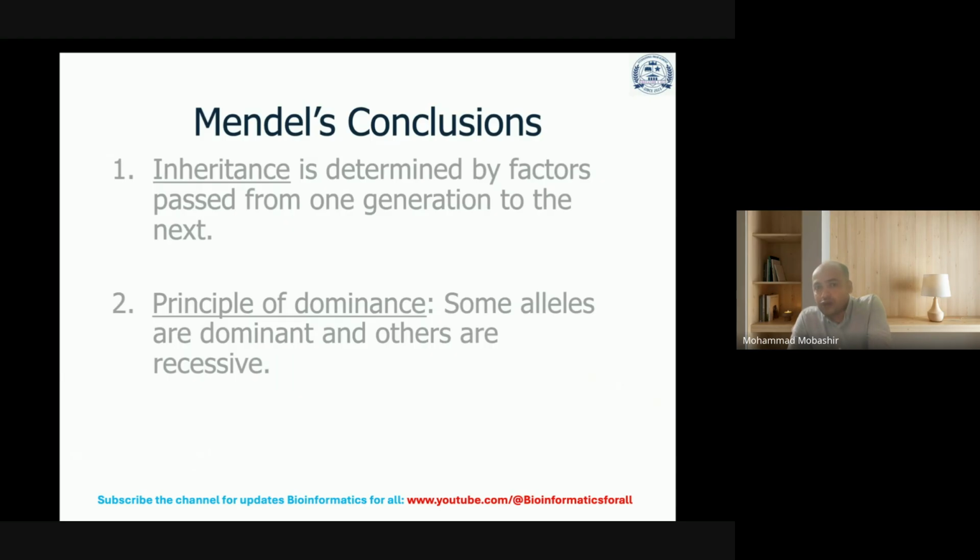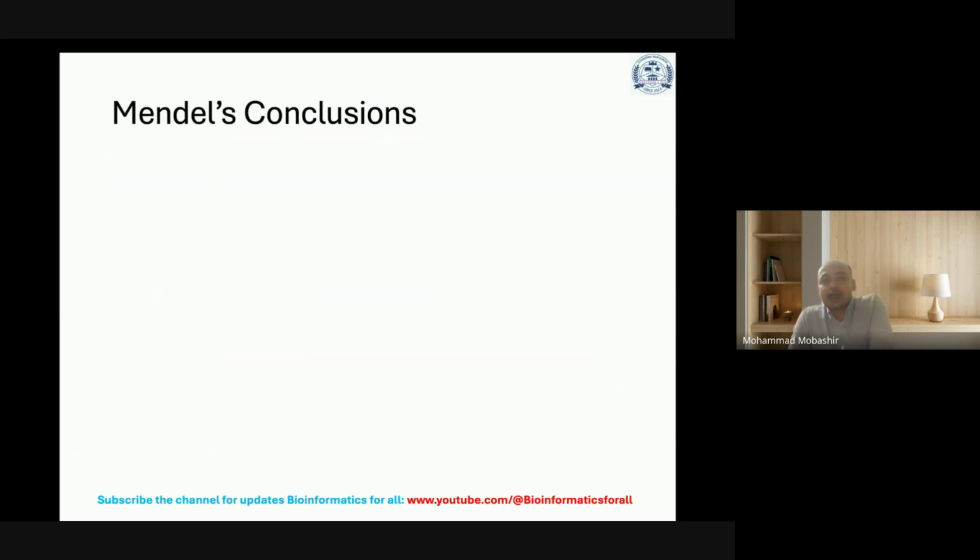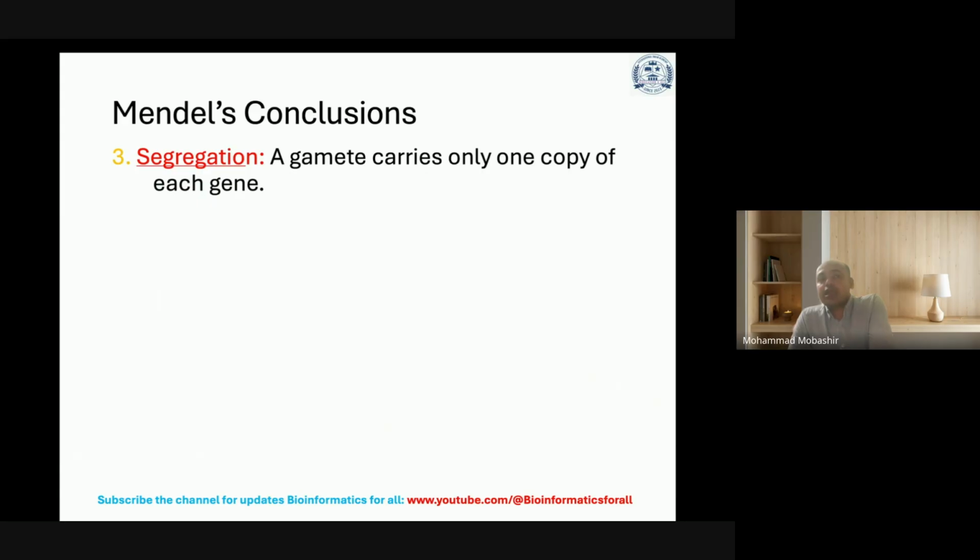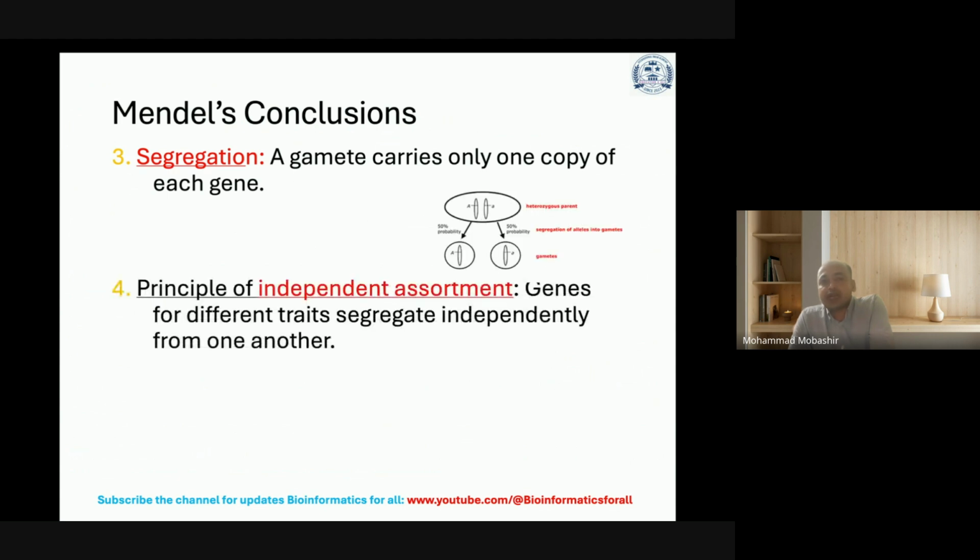Then the principle of dominance: some alleles are dominant and others are recessive. Then the law of segregation: a gamete carries only one copy of each gene. Then the fourth principle of genetics, the principle of independent assortment, or law of independent assortment. That means genes for different traits segregate independently from one another.